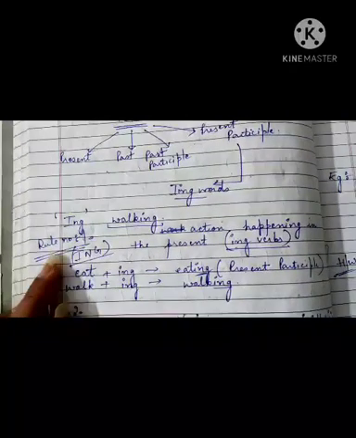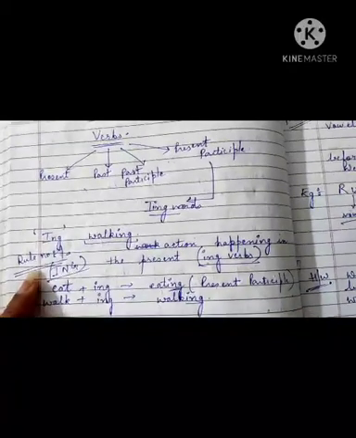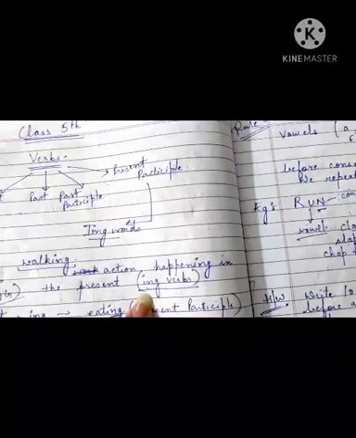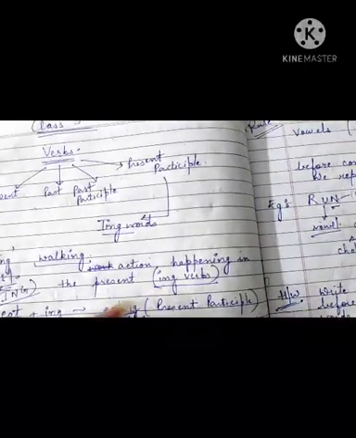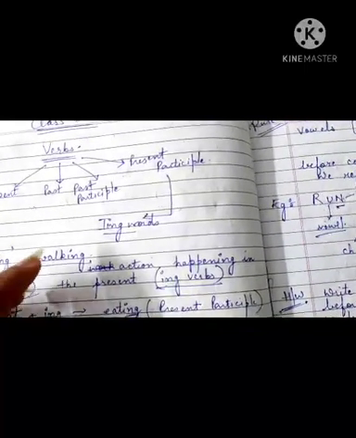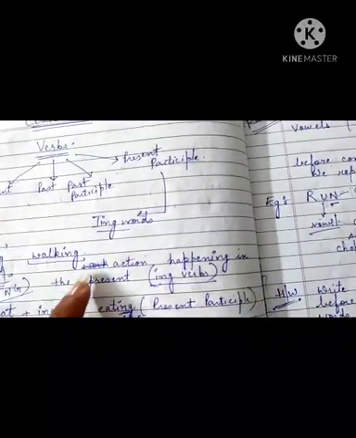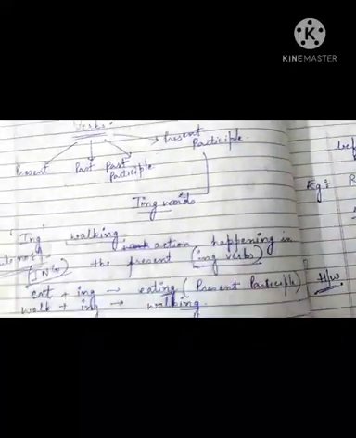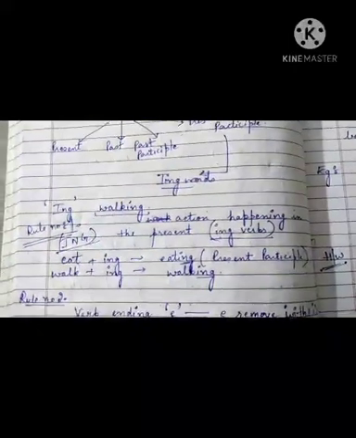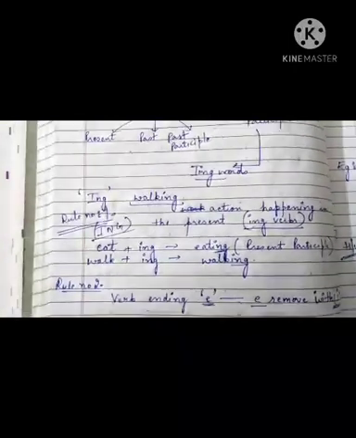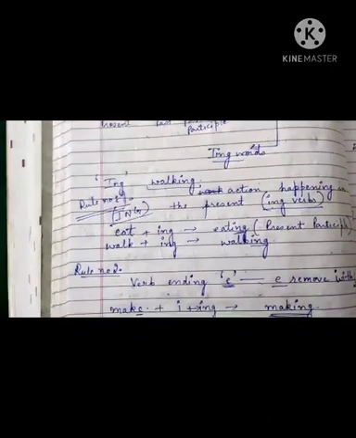Let's move on to rule number 1. ing means the action which is happening in the present. If you take any word in which ing is there, for example, walking. Walking means that the person is walking right now. Presently, that action is going on. That is what we call ing verbs. Okay?